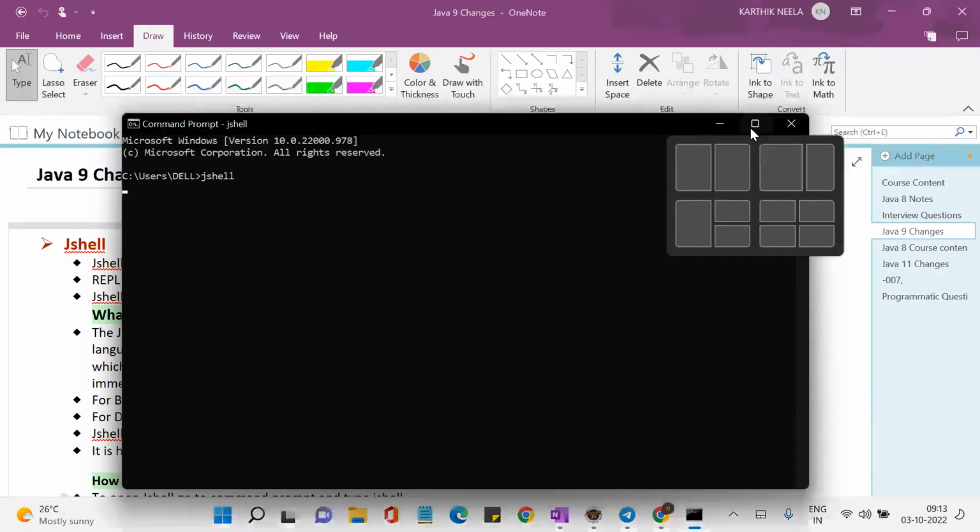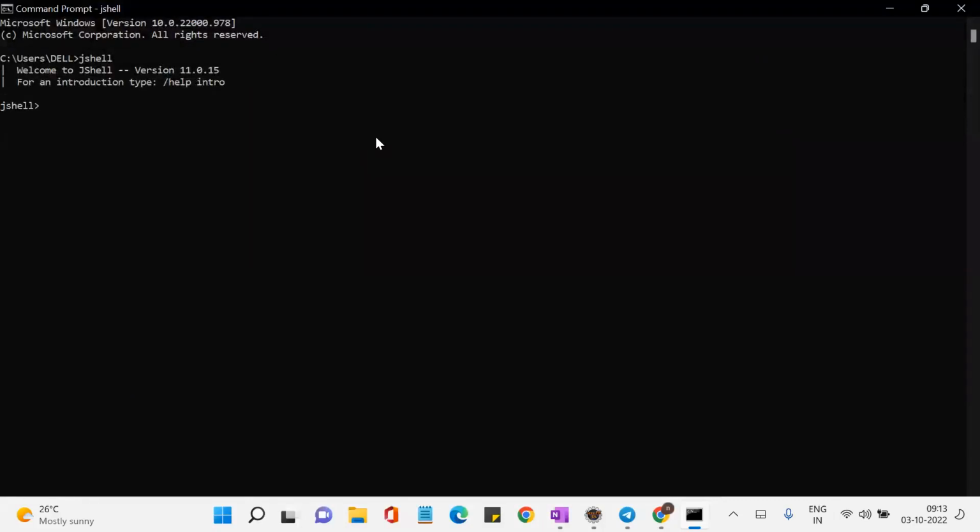No. The minimum version to open the JShell is Java 9 or any later version. That means you can install Java 10, 17, 18, which is also fine. At least Java 9 should be fine. JShell has been introduced from Java 9 onward, so you need to have Java 9 as the minimum version. Now, what is the advantage of JShell?